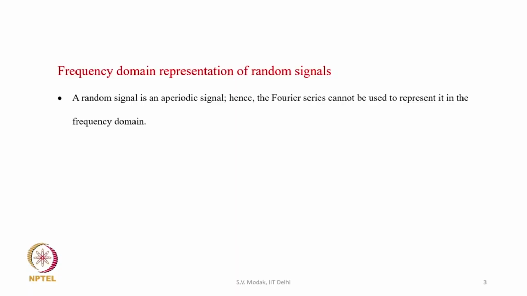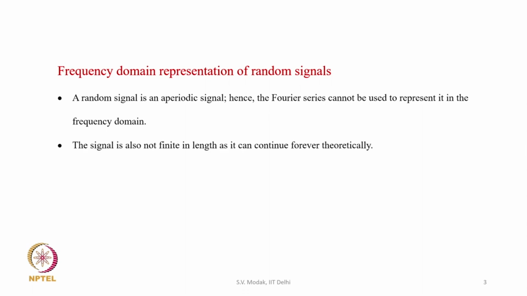So, now is it possible to obtain the frequency domain representation of a random signal? Random signal is an aperiodic signal because it does not repeat, and therefore, we cannot use Fourier series expansion to represent the signal in the frequency domain. For example, earlier we studied that Fourier series can be used for the frequency domain representation of a periodic signal. But because random signal is not periodic, it is an aperiodic signal, we can't use Fourier series expansion.